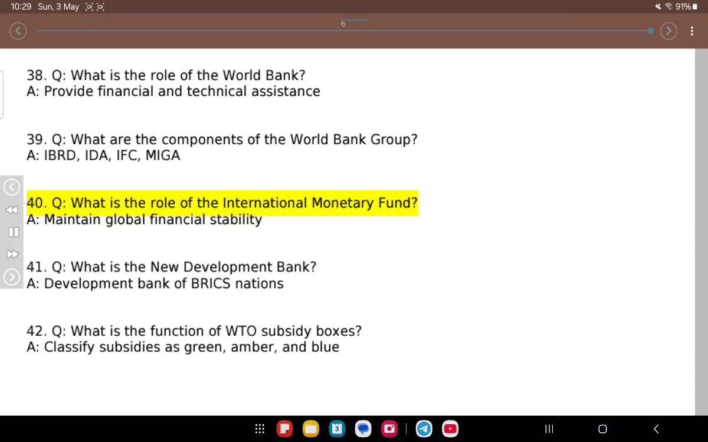40. Q. What is the role of the International Monetary Fund? A. Maintain global financial stability. 41. Q. What is the New Development Bank? A. Development Bank of BRICS nations. 42. Q. What is the function of WTO subsidy boxes? A. Classify subsidies as green, amber, and blue.